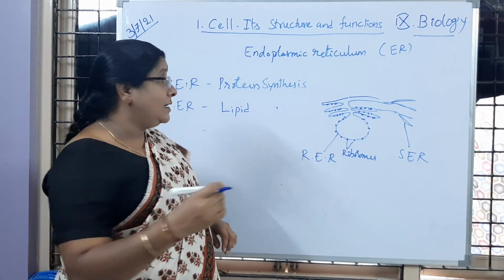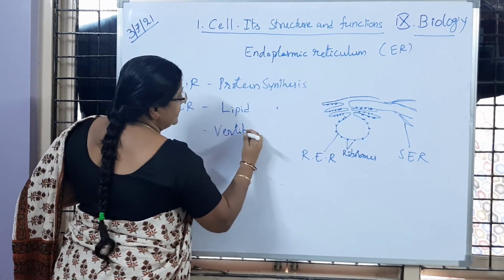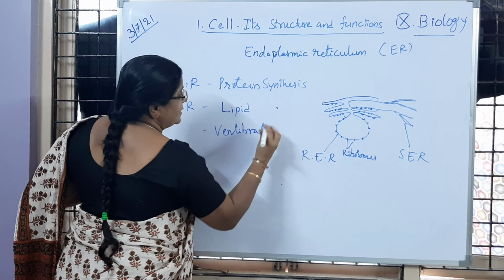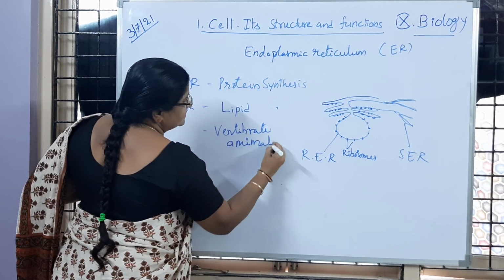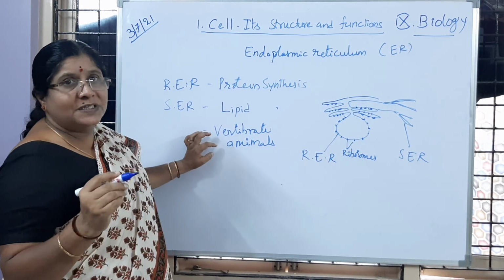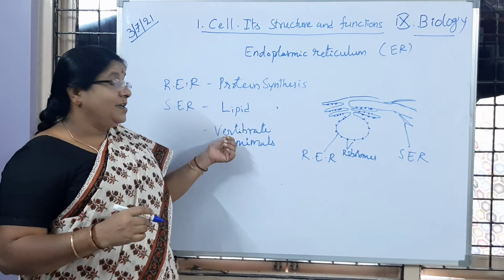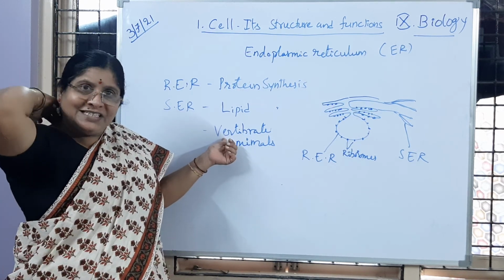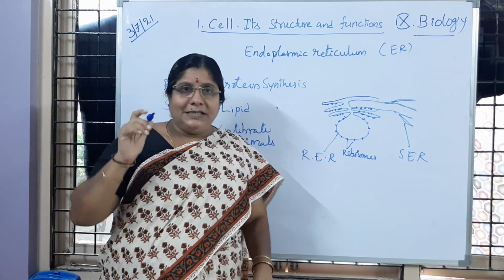So in all the vertebrate animals, is it clear to you? So we come under which group, children? Vertebrates or invertebrates? Yes, you are right. We are said to be vertebrate animals. We have a backbone, is it not, children? Like all the higher animals. Is it clear to you?